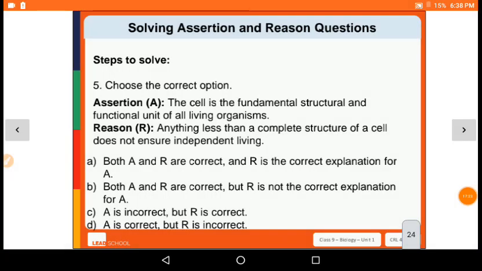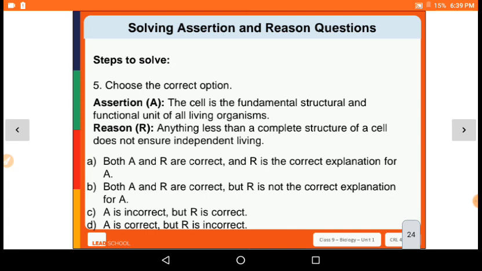So we know the cell is the fundamental structure and functional unit of all living organisms. We already know that. That is the correct statement. Cell is the fundamental structure unit of life. And the reason is anything less than a complete structure of a cell does not ensure independent living. If something has an incomplete structure, then that will not ensure independent living, that will be dependent on something else.